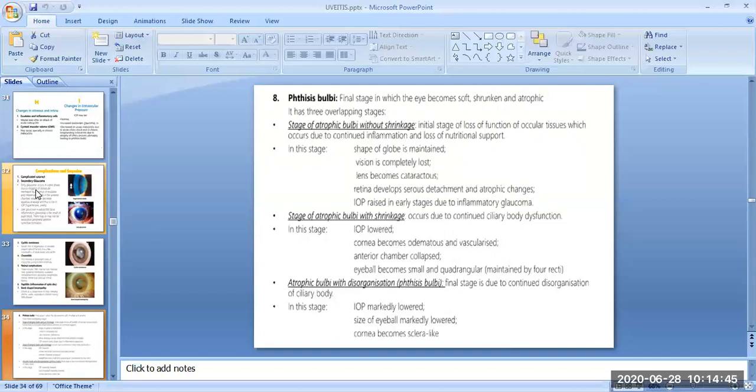Then next is atrophic bulbi with disorganization, the phthisis bulbi. The final stage is due to continued disorganization of the ciliary body. In this stage, the IOP is markedly lowered, the size of the eyeball is markedly reduced, and the cornea becomes sclera-like.